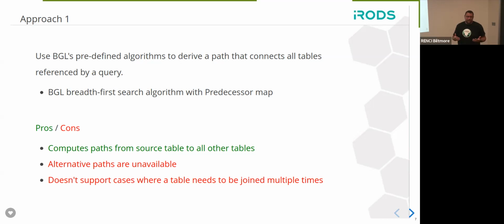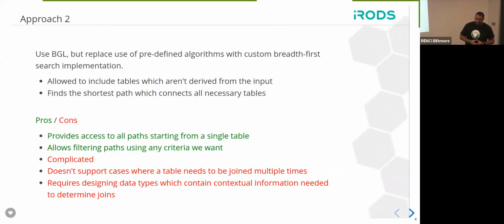But the cons around this is that the BGL's implementations do not expose all possible paths from a source table to all other tables. And so we did not know if there were better routes between some source table and various other tables. It also didn't lend itself to supporting joining of the same table multiple times, which is important when you're trying to do things like support metadata queries across different entities within iRODS. So we proceeded with trying a different approach.